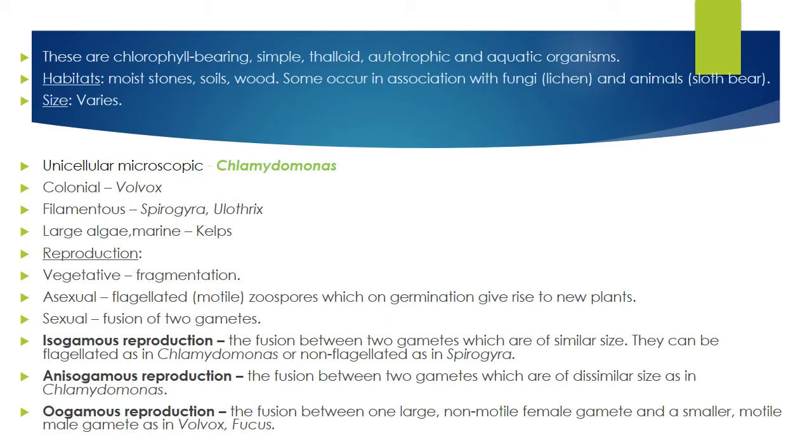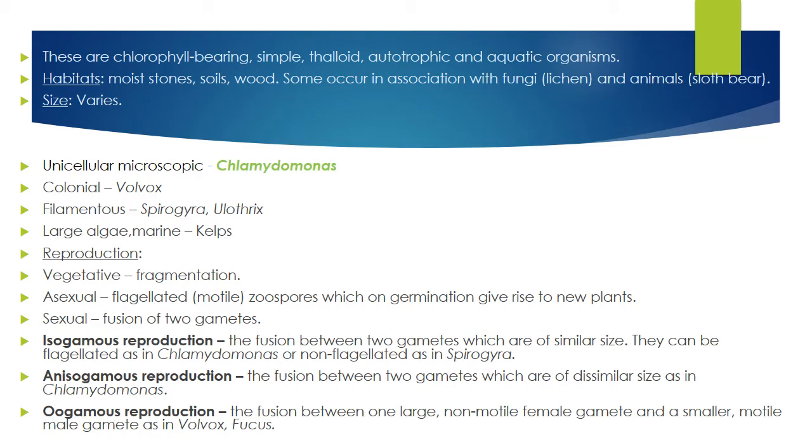In isogamous reproduction, both male and female gametes are the same, and both have flagella, normally seen in Chlamydomonas. Or sometimes both gametes are the same, you cannot differentiate, but they are non-flagellated, seen in Spirogyra. Okay. Anisogamous reproduction, you know that the two gametes are different. You can easily differentiate them. They are dissimilar in size. Example, Chlamydomonas. In Chlamydomonas you also see anisogamous.